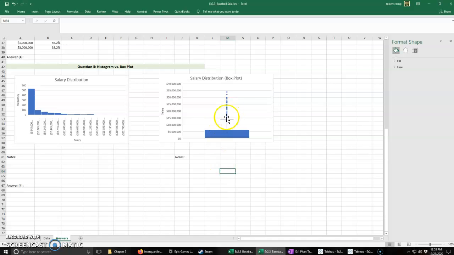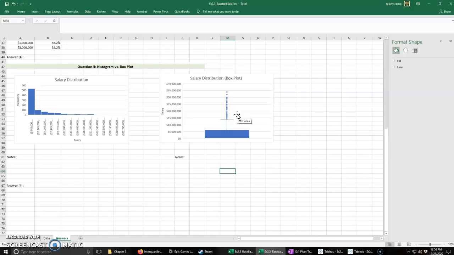Notice there are no dots inside the whiskers. These dots are all the values outside of those whiskers, anything above 1.5 times the interquartile range above quartile 3. So it's showing you any variations outside of that, the really high end stuff.